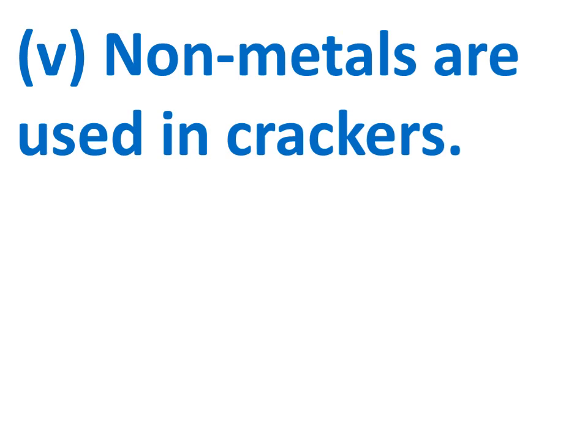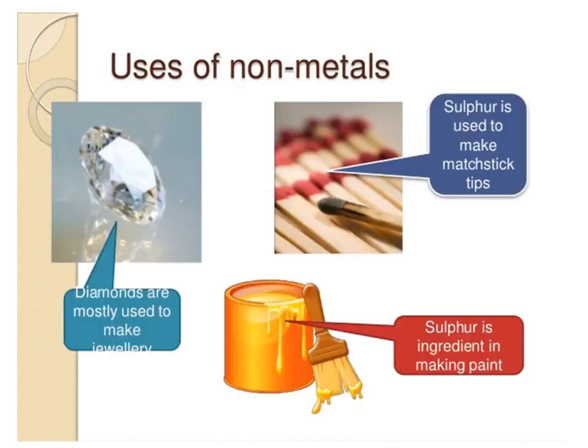And non-metals are used in crackers also. Crackers are made up of non-metals. Example, sulfur. Here you can see that diamond is a non-metal. It's a chain of carbon. Diamonds are mostly used in making jewelry, and sulfur is used in making matchstick tips also.